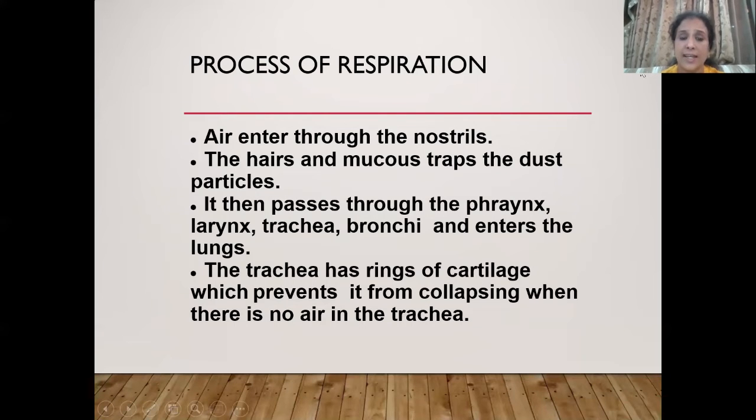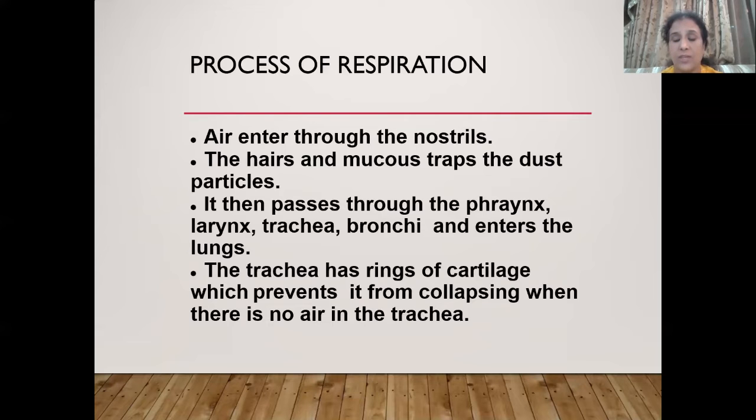Now the air enters into these nostrils. All of us know that in our nostril we have hairs and mucus. The function of this mucus is to trap dust particles or possibly any microbe that is there. Then through pharynx, larynx, trachea, bronchi, this air is going into the lungs.